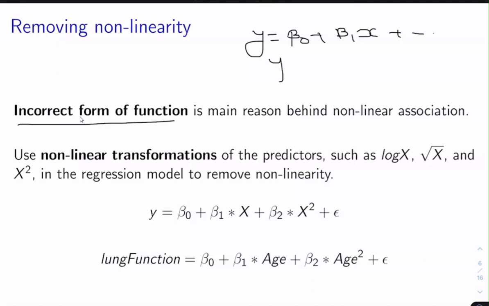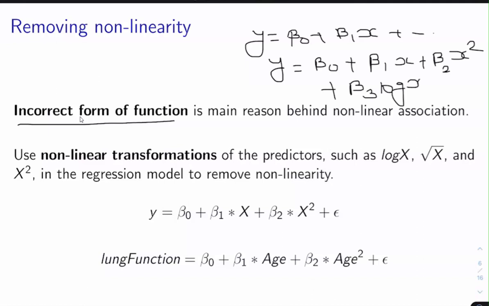One way to overcome this problem is to modify the function form, like beta 1 x plus beta 2 x square, or sometimes you can also take log of x. You can modify the function and then build the model in order to remove the nonlinearity. This kind of transformation is called a nonlinear transformation.